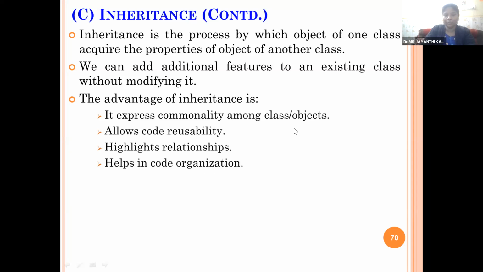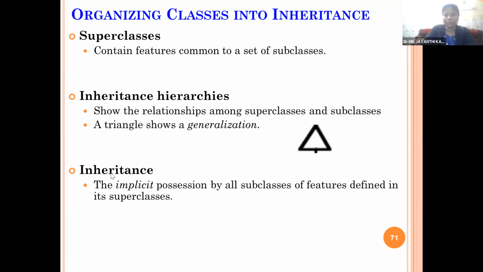So in inheritance, we have the terms superclass, inheritance hierarchies and inheritance. Superclass means the base class or parent class is called the superclass. It contains the features common to all the set of subclasses. All the subclasses will have the parent class properties in common. Inheritance hierarchies show the relationship among the superclass and subclasses. The triangle shows the generalization. So this triangle structure shows that from the base class, all the derived classes are created.